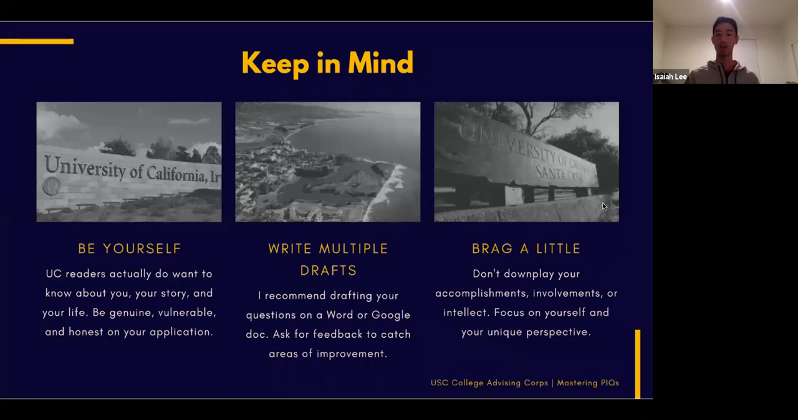And then brag a little. Don't downplay your accomplishments, involvements, or intellect. Focus on yourself and your unique perspective. You have 16, 17, or 18 years of experience, so you probably have a lot to share. And yeah, just don't be afraid to flex a little bit.